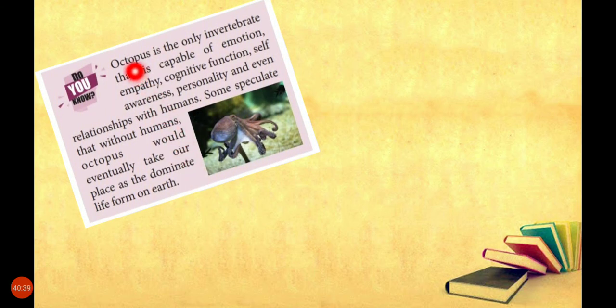Next is octopus. Octopus is the only invertebrate that is capable of emotion, empathy, cognitive function, self-awareness, personality, and even relationships with humans. Do you know? Some speculate that without humans, octopus would eventually take over as the dominant life form on Earth. Octopus also has the same feelings like human beings.